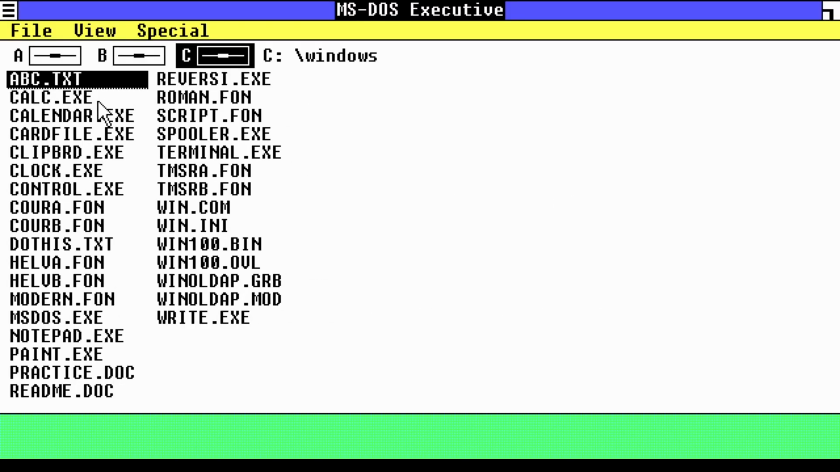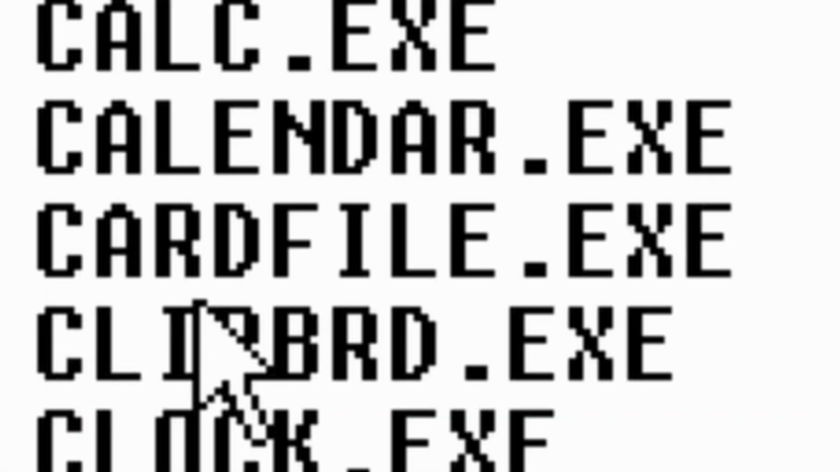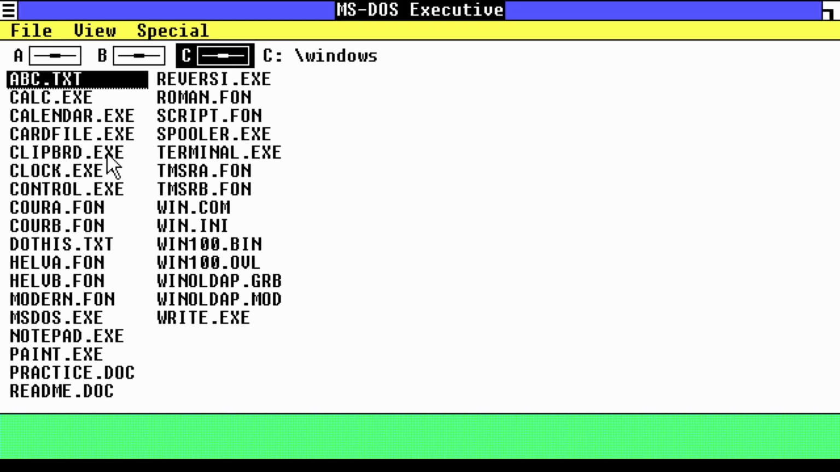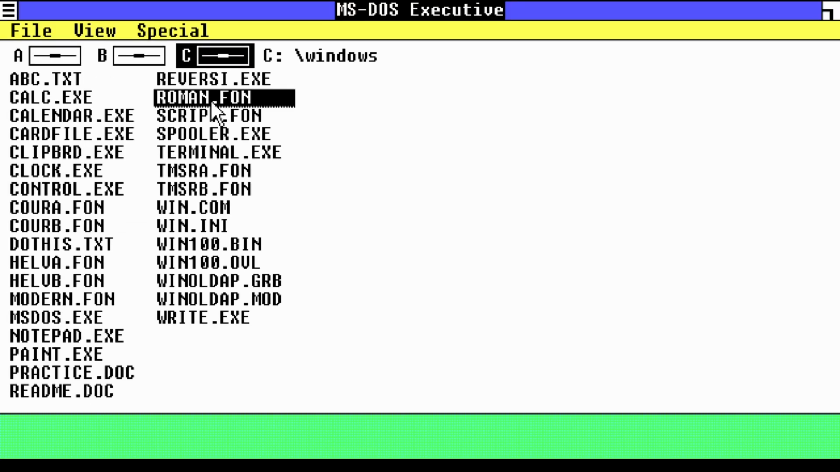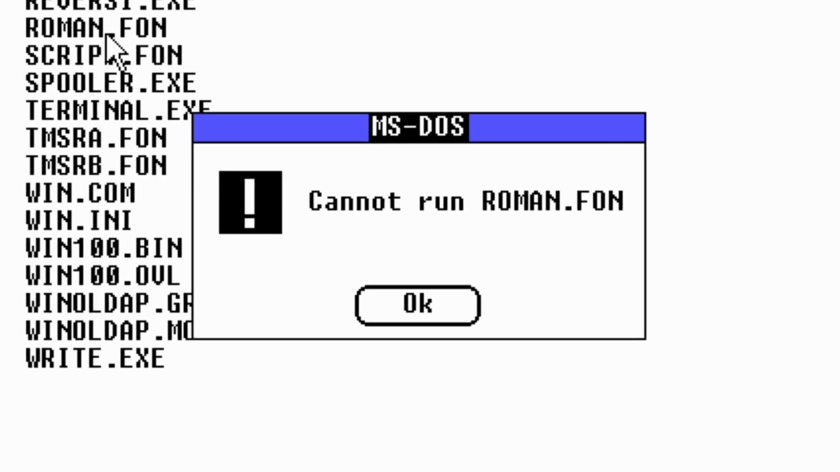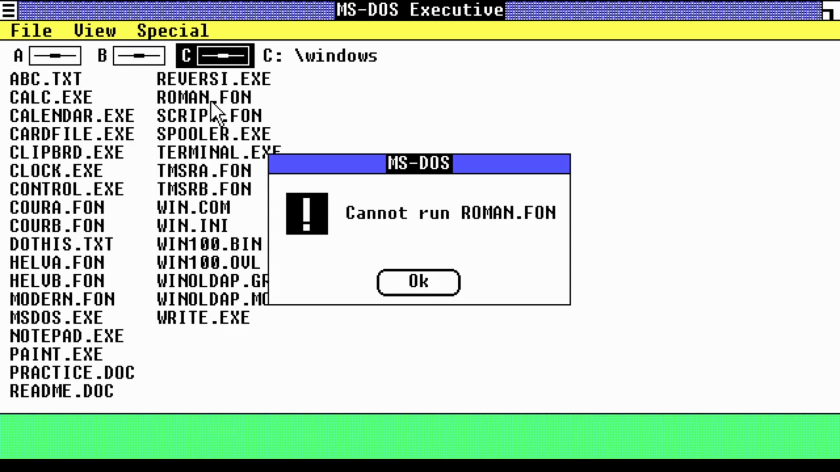So there's a whole calculator, there's a calendar. What is card file? I don't know. A clipboard, a clock. I mean, am I the only one, or does this actually look kind of nice? I actually feel like it looks kind of good for some reason. I don't know. It's just so simple. We have a Roman.font. Maybe that's a font. I don't know. Let's actually open it. Cannot run Roman.font. So I think it might just be a font.